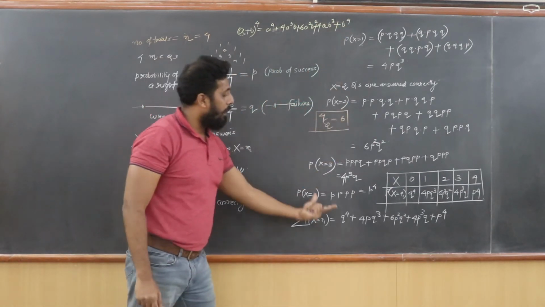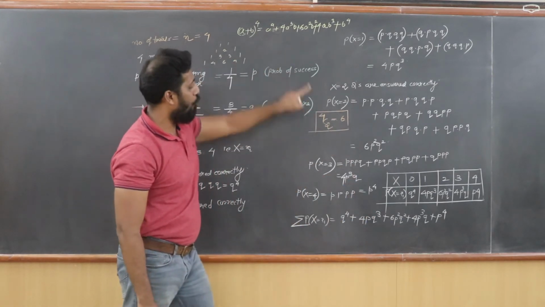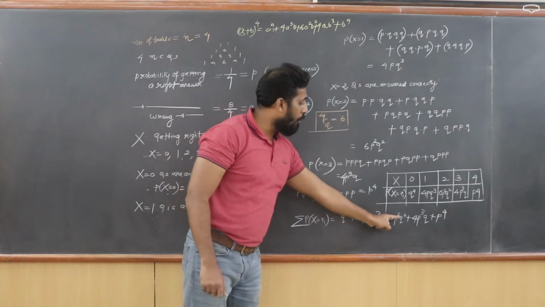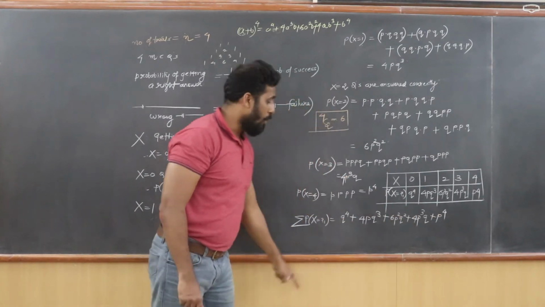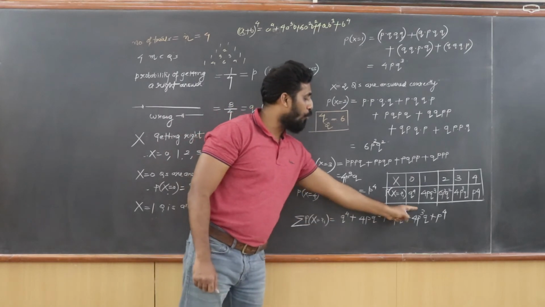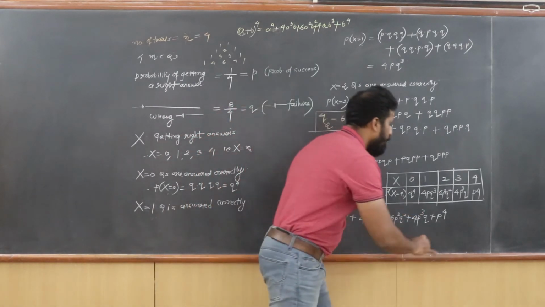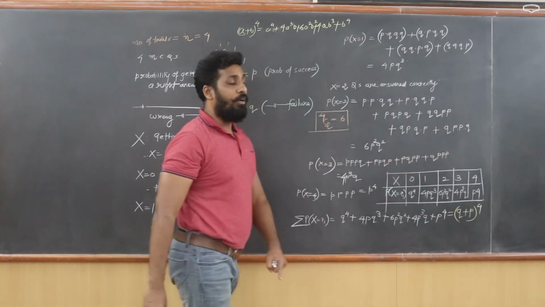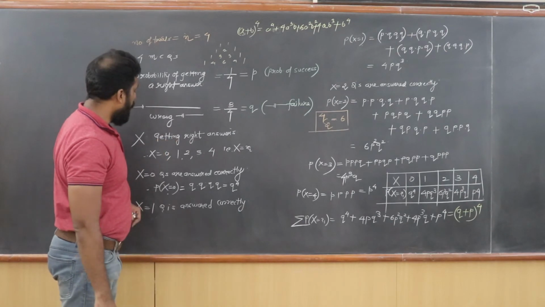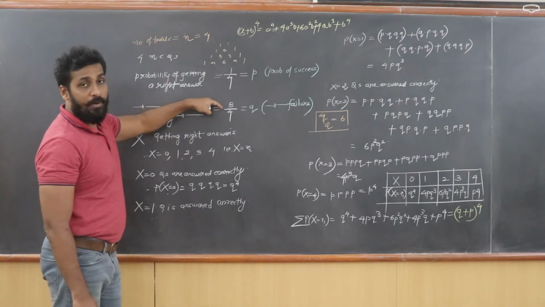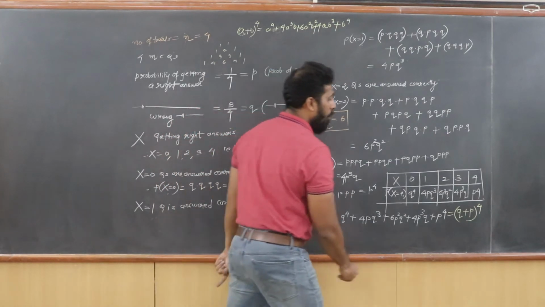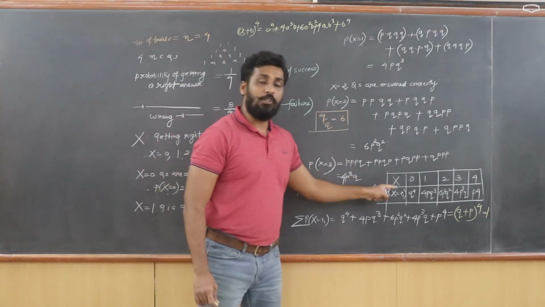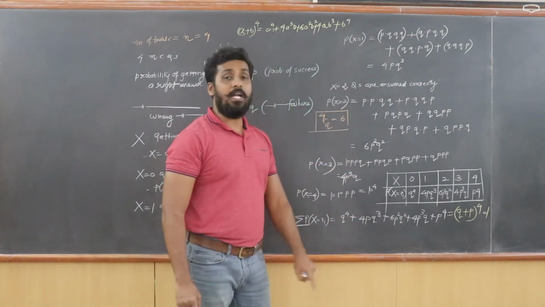So if you observe this and this, they are exactly the same. See, a raised to 4, you have q raised to 4. Then a cube, a square, a. So q cube, q square, q and q raised to 0. Then p raised to 0, p raised to 1, p raised to 2, p raised to 3, p raised to 4. So this is nothing but binomial expansion. So it's going to become q plus p whole raised to the power 4. And we already knew that p plus q is going to be 1. P plus q, so 1 by 4 and 3 by 4, it gave us 1. So this is going to be 1 raised to 4, or I can simply write 1. That means sum of all the probabilities is also coming 1. That means it is definitely a distribution.